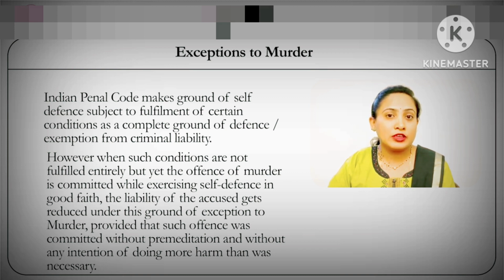That is, if the accused is acting in good faith while exercising his right of private defense and doesn't cross the limitations that the law provides for, he comes under the complete ground of exemption and his offense will not be treated as an offense. But there might be certain situations wherein an accused might cross those legal limitations, yet because he is acting while exercising his right of private defense, and he is doing so in good faith without any mala fide exercise of his right of private defense, he would fall under this partial ground of exemption.